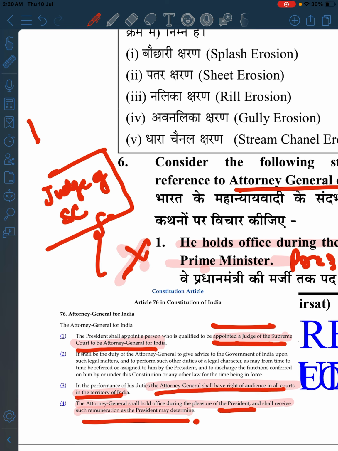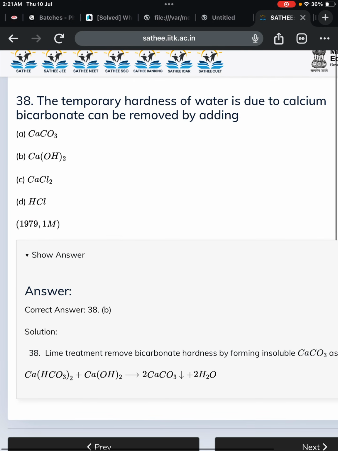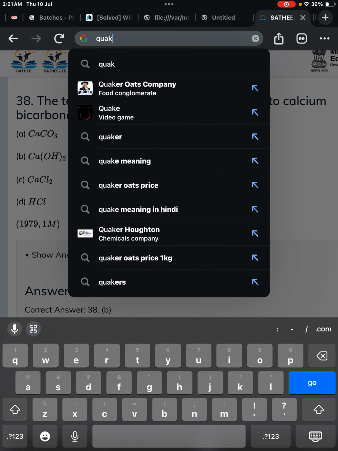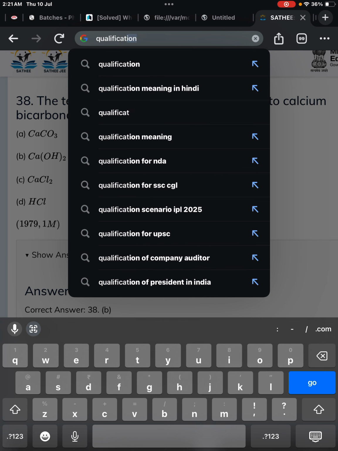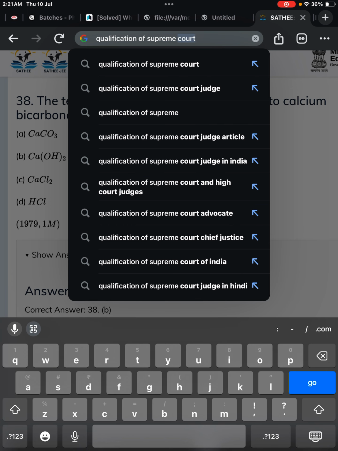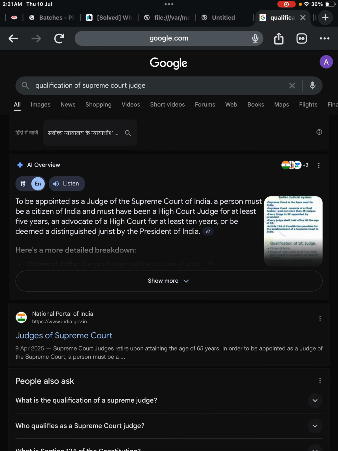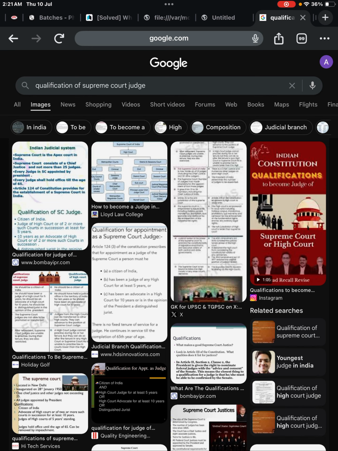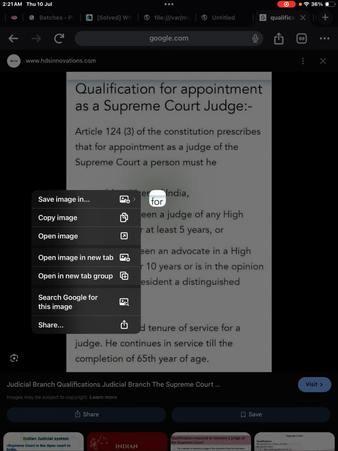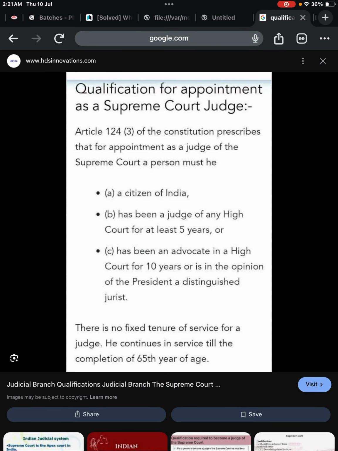Let us check it on Chrome. So the qualification of a Supreme Court judge, when you see, what it is telling: citizen of India, judge of any high court for at least 5 years, or advocate in a high court for at least 10 years.